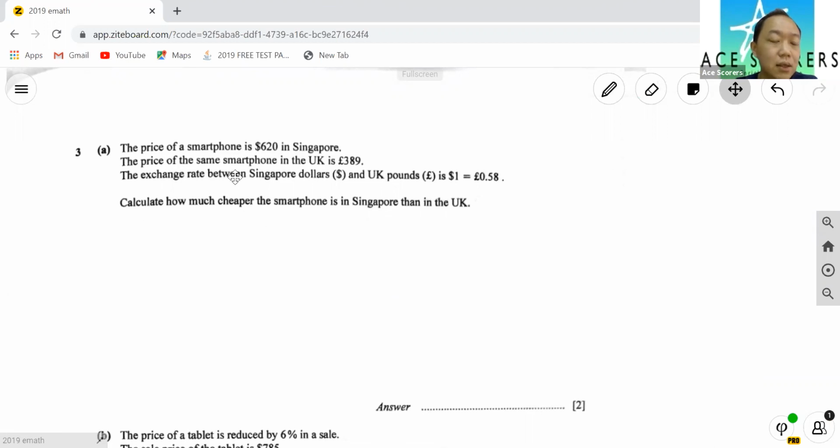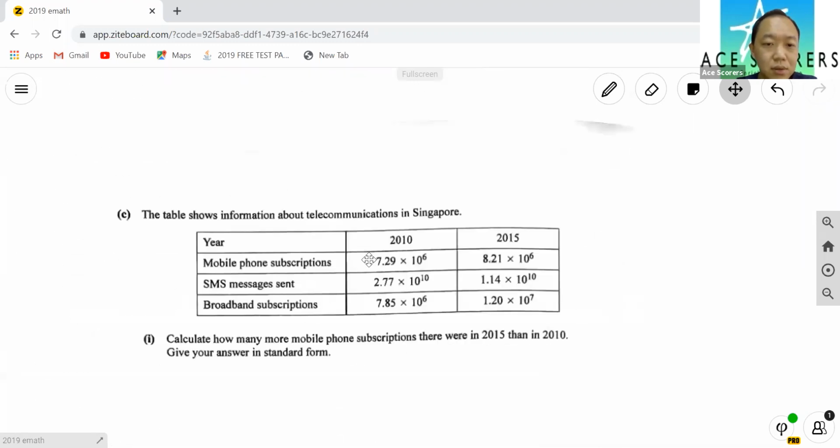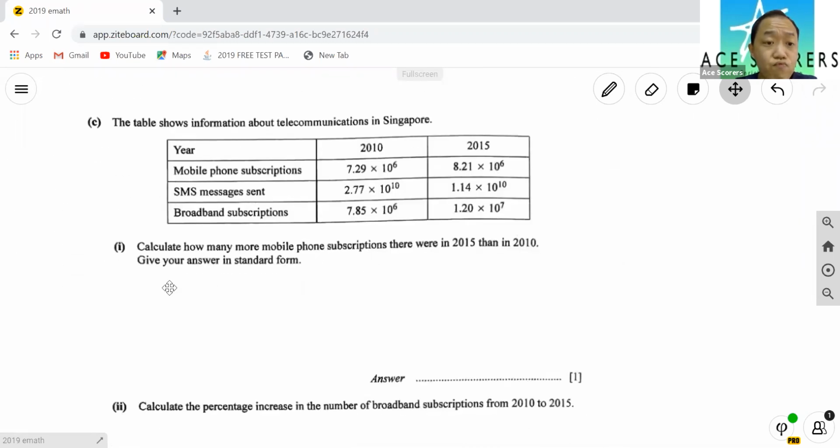Okay, next. The price of a smartphone is 620. Price of the exchange, okay, it's easy. Yeah, exchange rate is fine. Price of tablet is reduced by 6 percent. Okay, percentage also not too difficult. All right, now here we come to standard form. How many more mobile phone subscriptions were there in 2015 than in 2010? So 20 minus this one, take away this.